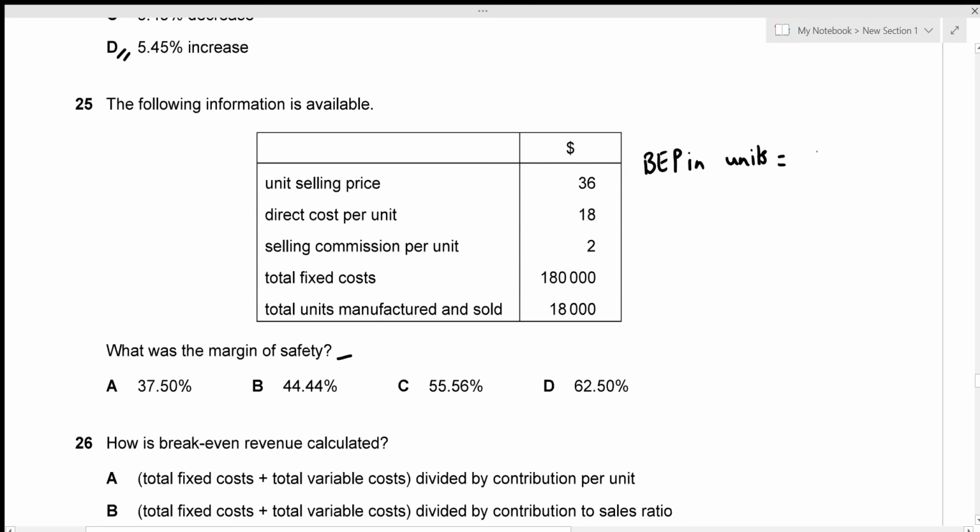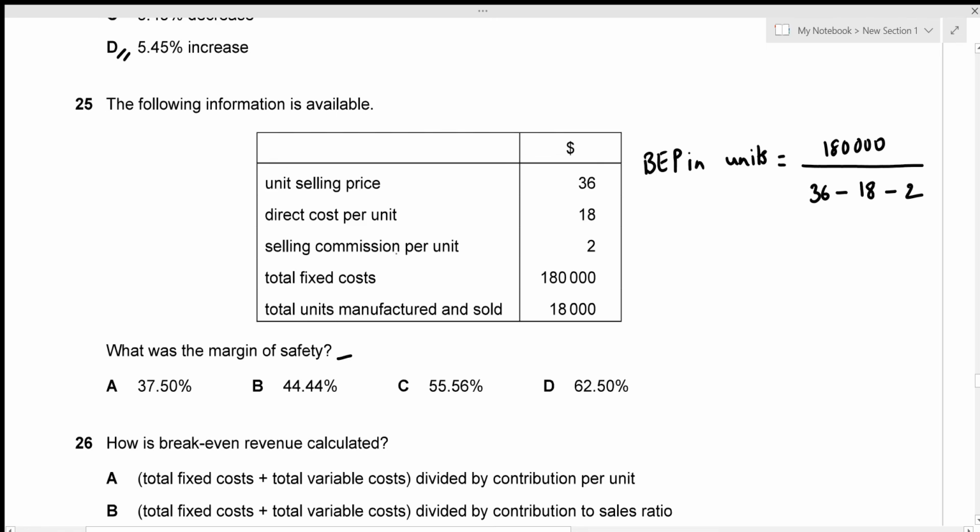So BEP in units is going to be total fixed costs divided by contribution per unit. So contribution per unit is just going to be selling price minus variable cost. So direct cost per unit is also a variable cost, and the selling commission per unit is also a variable cost.